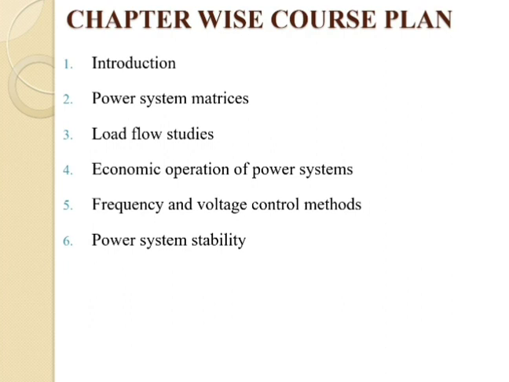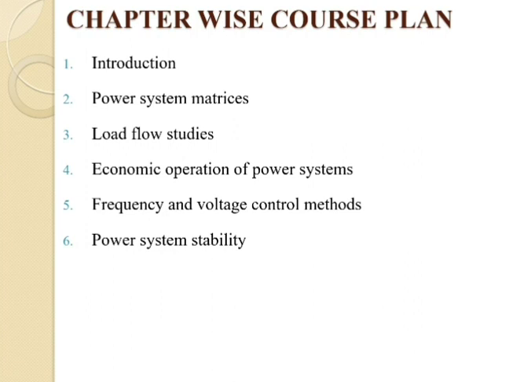Now we are going for the second one, that is the Power System Matrices. If we go through a power system, it has different kinds of generating stations connected there, which is considered an interconnected system. Now it is very difficult to analyze and find out the voltage, because of the voltage variation that occurs inside the interconnected system, and there are different generators, transmission lines, and transformers connected, all having different voltage ratings.